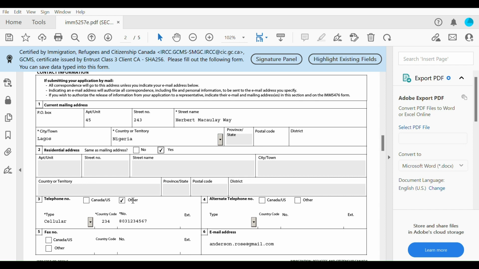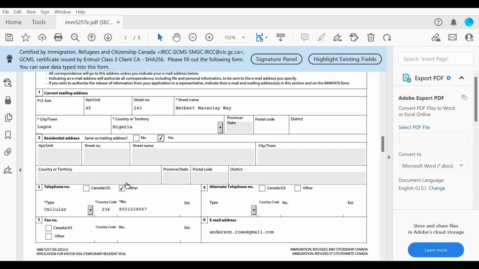Telephone number. Okay, so the country I put here other, the type of telephone number, they have options of residence, cellular or business. I've gone ahead to click on cellular, the country code as well as the phone number.